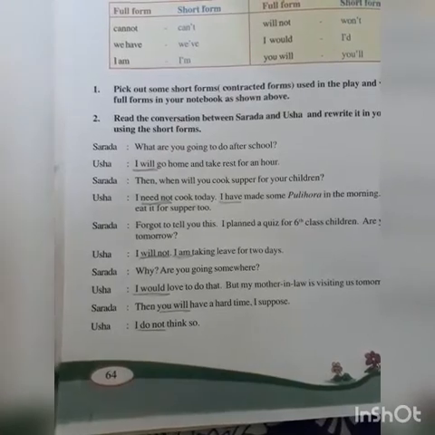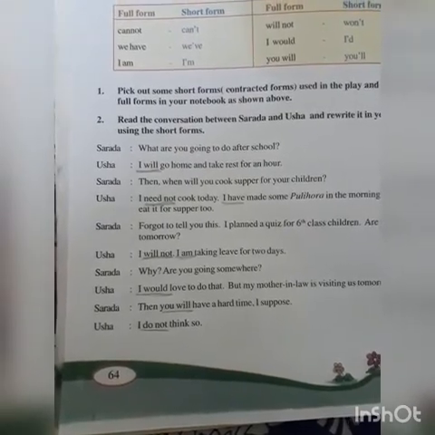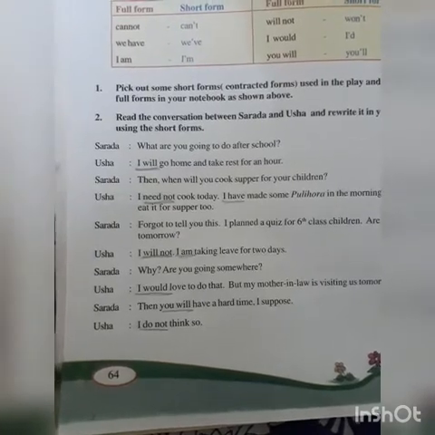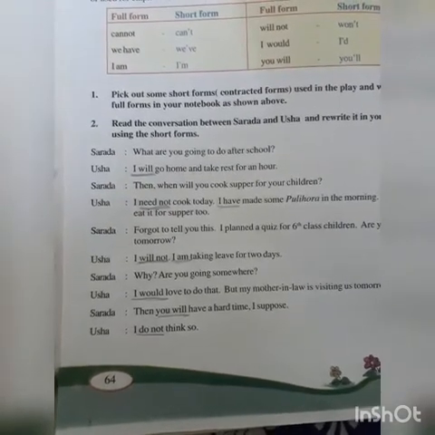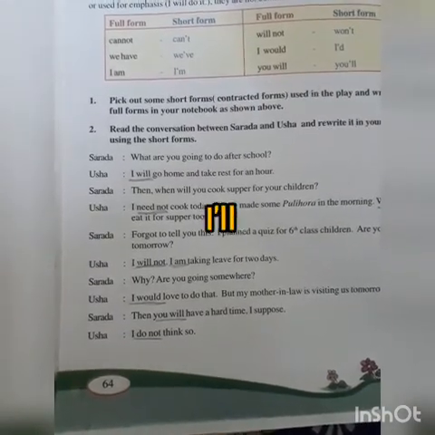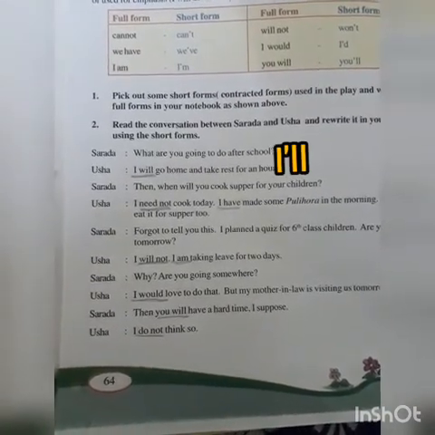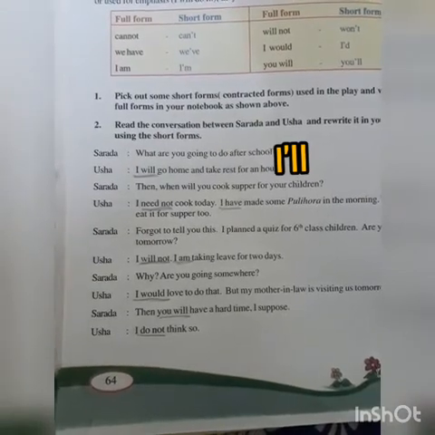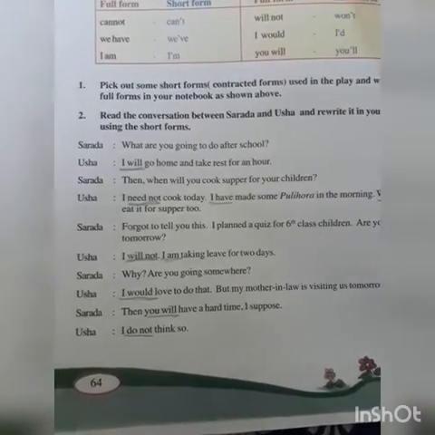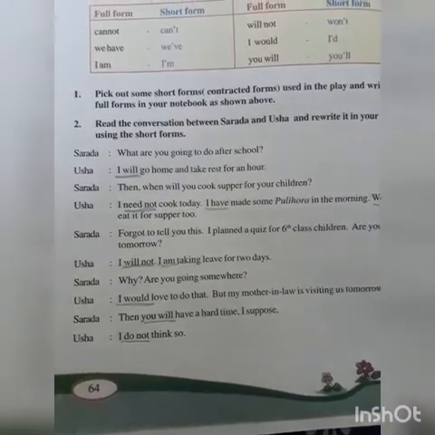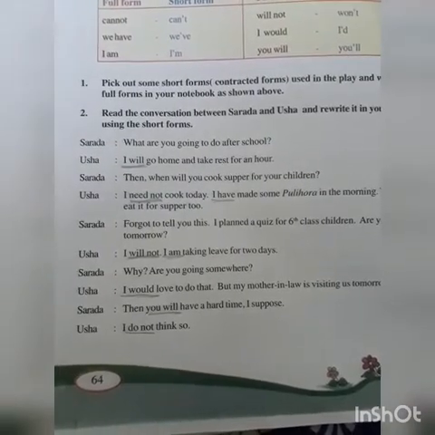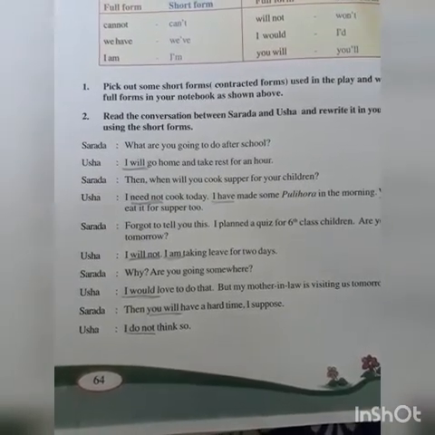So let us start. Sarada, what are you going to do after school? Usha, I will go home and take rest for an hour. I will, and the short form will be I'll. I'll go home and take rest for an hour. You have to write the whole sentence as it is by using the short form of I will. You don't have to write the full I will. You just have to write I apostrophe LL.